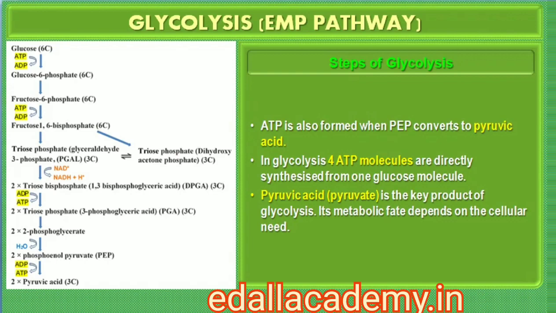Can you then calculate how many ATP molecules are directly synthesized in this pathway from one glucose molecule? Pyruvic acid is then the key product of glycolysis. What is the metabolic fate of pyruvate? This depends on the cellular need.